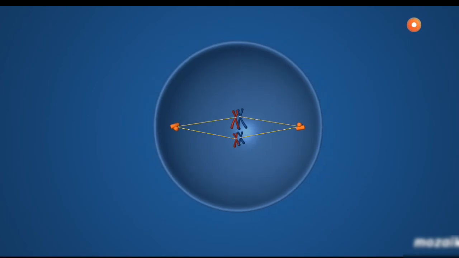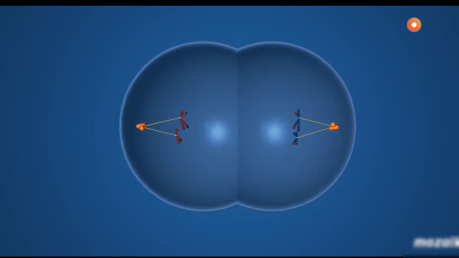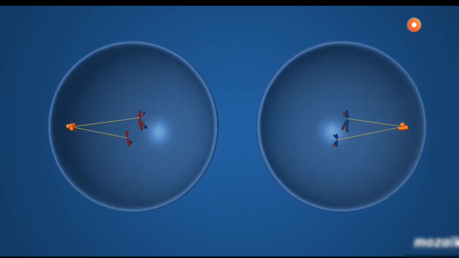In the anaphase, the chromosomes move towards the opposite poles of the cell. Then, in the telophase, the cell is divided, and the nuclear membrane is formed again. That is, by the end of the first stage of meiosis, the number of chromosomes is halved. 2 haploid daughter cells are formed from the diploid parent cell.